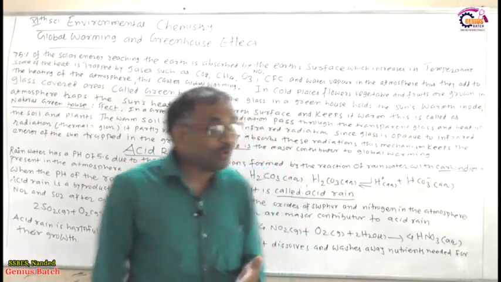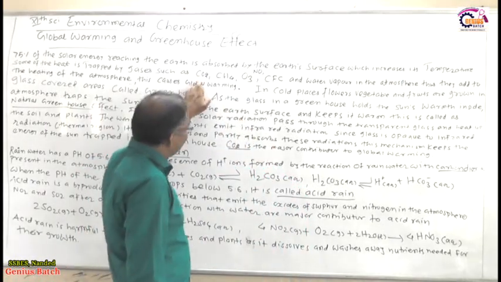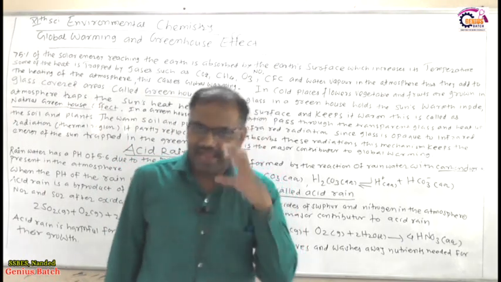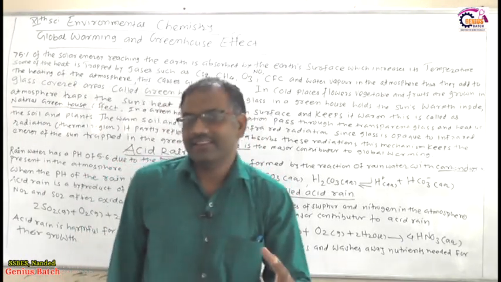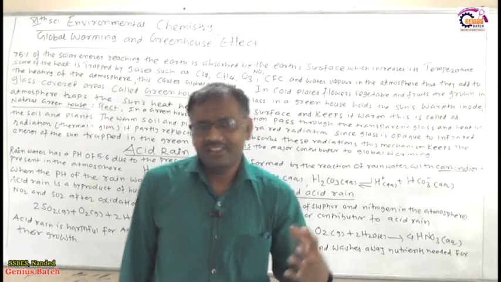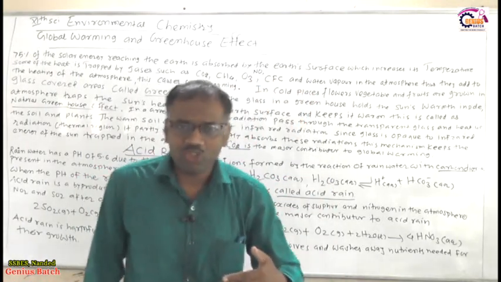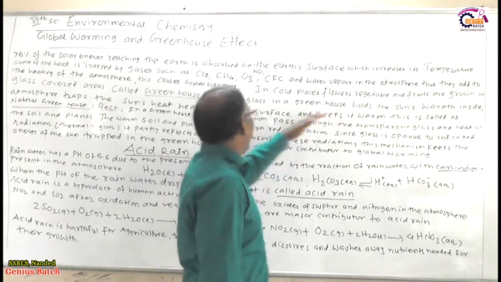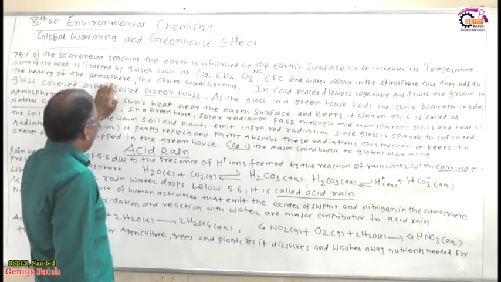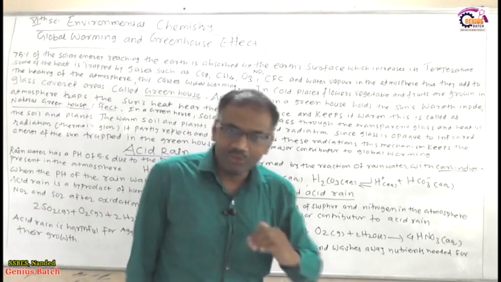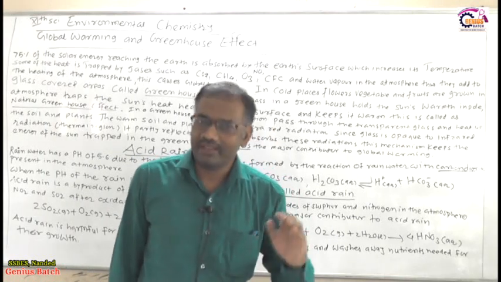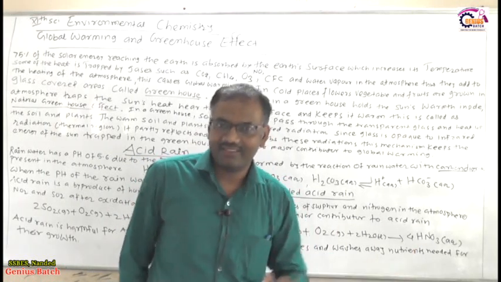So what happened due to this? As this CO2 gas, methane gas, nitrous oxide gas, and water vapor in the atmosphere also add to the heating of the atmosphere, due to that global warming is caused, right?